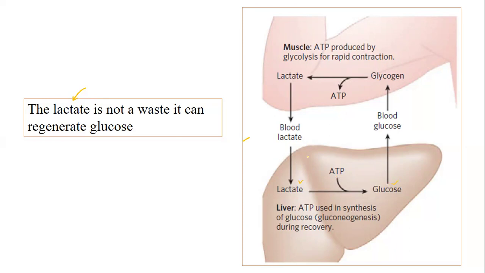So this is a type of management strategy where the cells, during anaerobic conditions, convert pyruvate to lactate, but once the conditions are restored, the lactate will again be converted into glucose. So there is no wastage of energy because this glucose will again be reoxidized and it will produce the same ATPs which it can produce in normal aerobic circumstances.